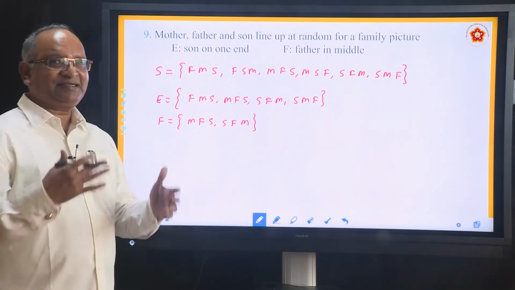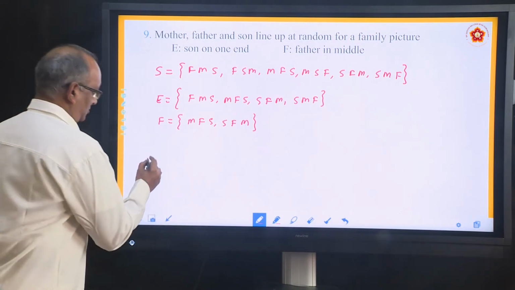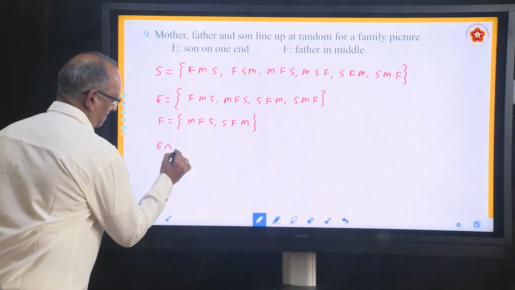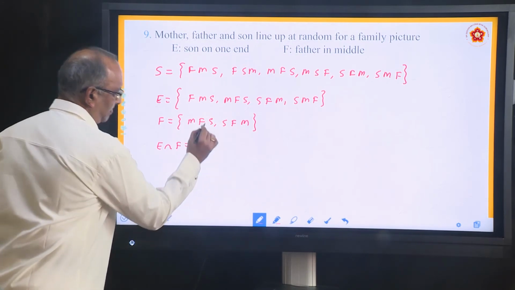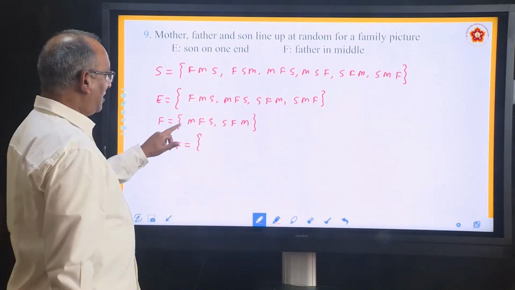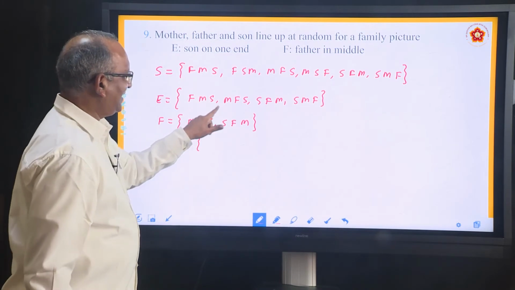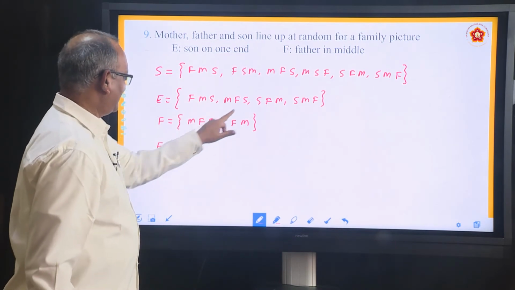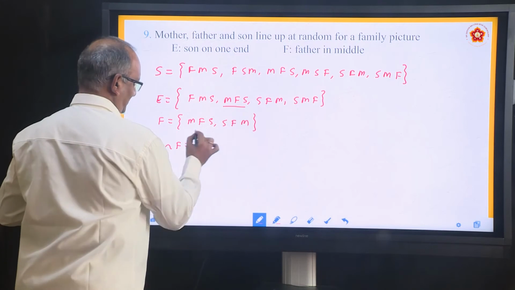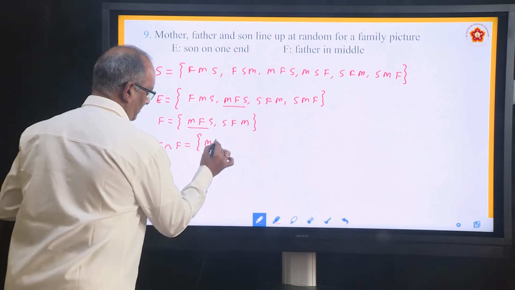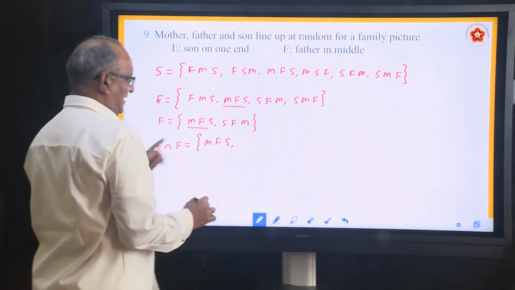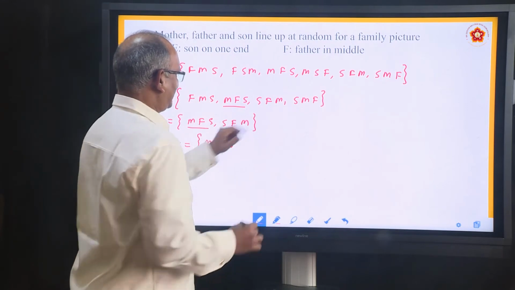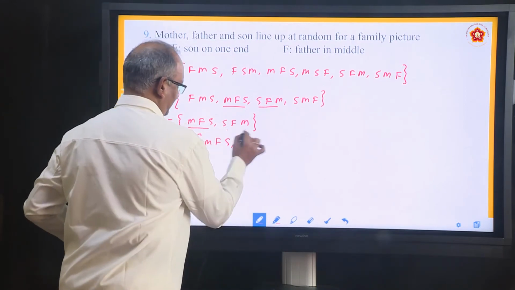Now write the intersection of both, common to both. What is common? Is there MFS? Yes. You can see this and this are common: MFS. SFM, is it there? Yes, this is there.